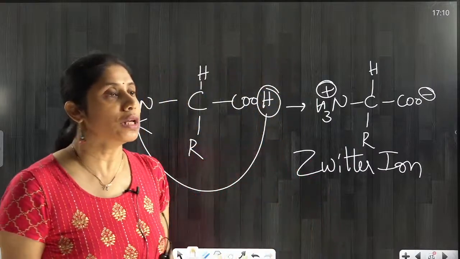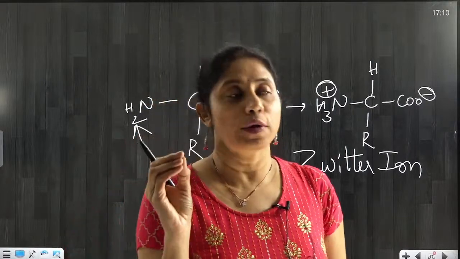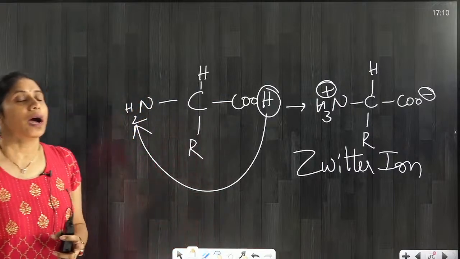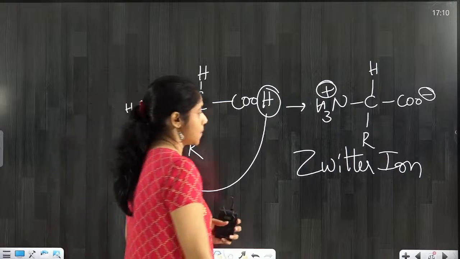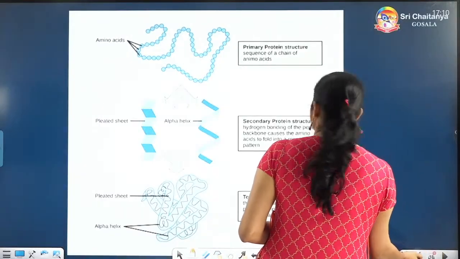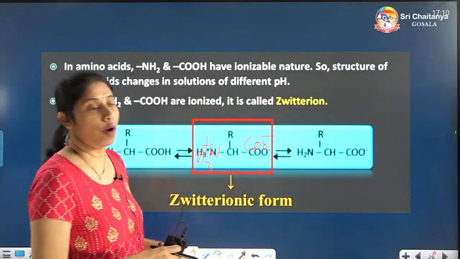Zwitter ion means that in the amino acid we have one positive ion area, the amino group NH3 plus, and COO minus, that is the Zwitter ion. So this is the zwitterionic form of amino acid.